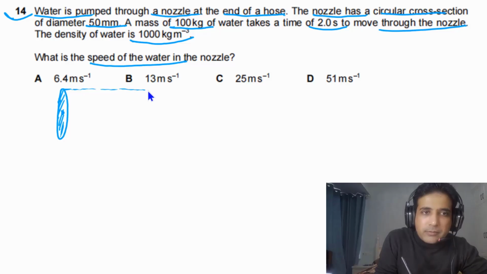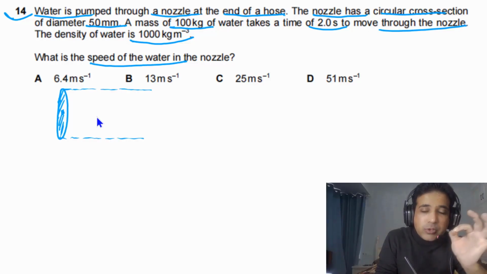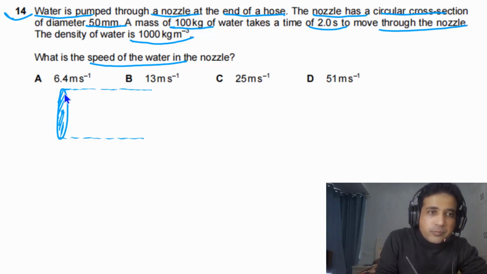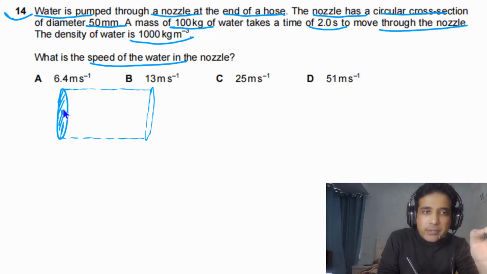Imagine that this is a cylinder, means when we first look at this at time t equal to 0 seconds, some water passed through this cross-sectional area and that water has reached this point. And in this time, the amount of water passing through is equal to 100 kilograms.